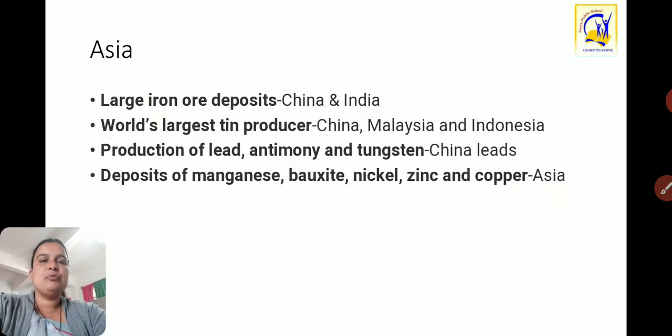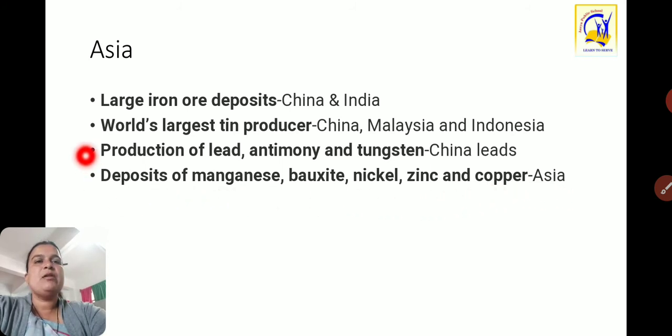Now mineral distribution. In Asia, large iron ore deposits are in China and India. The world's largest tin producers are China, Malaysia and Indonesia. China produces lead, antimony and tungsten. Deposits of manganese, bauxite, nickel, zinc and copper are in Asia. So these minerals are available in these particular countries.